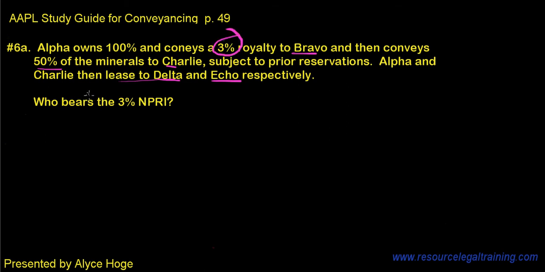So let's analyze the problem. And we'll start with saying Alpha owns 100% of the minerals. And he conveys a 3% royalty interest to Bravo. So Bravo now becomes a non-participating royalty interest owner.